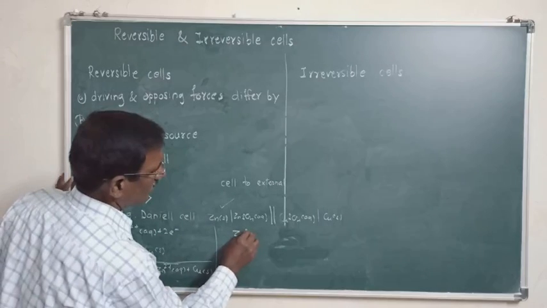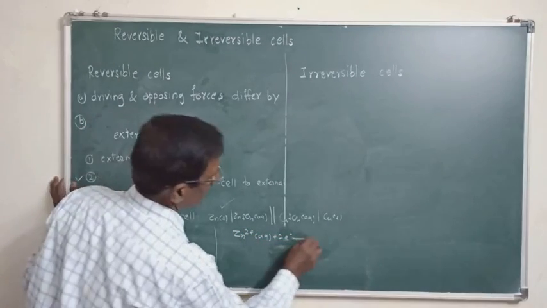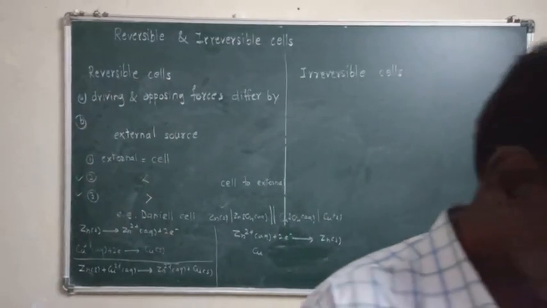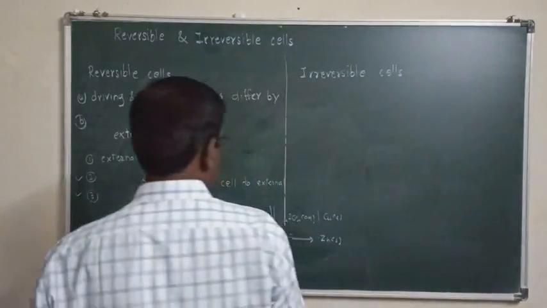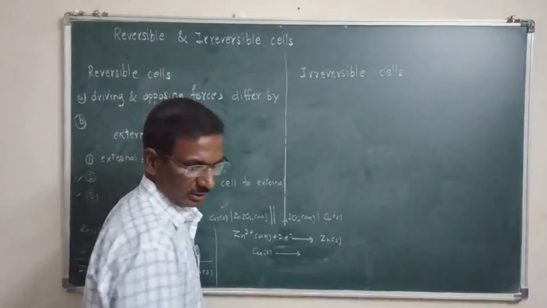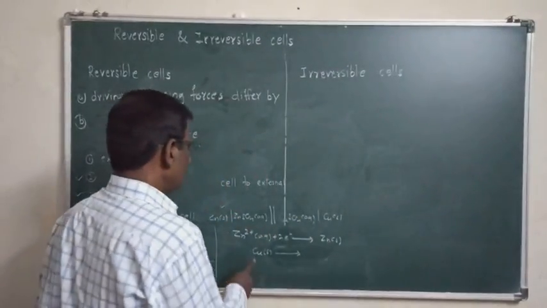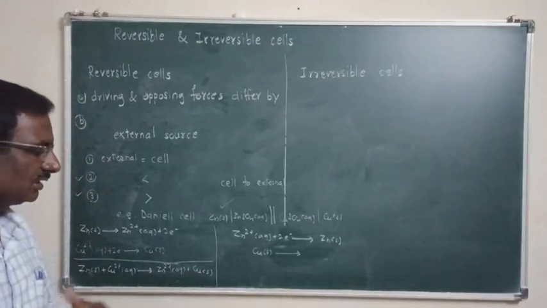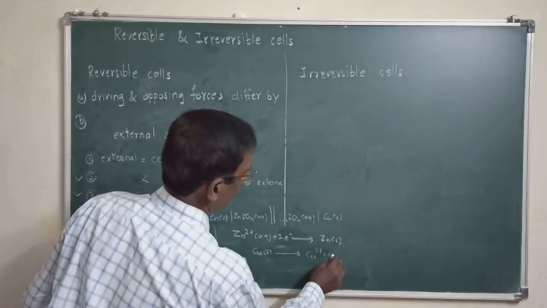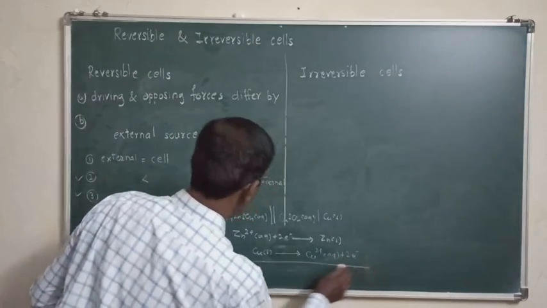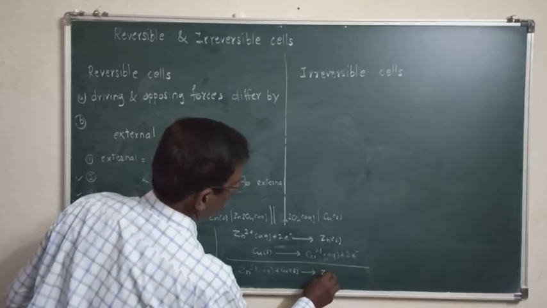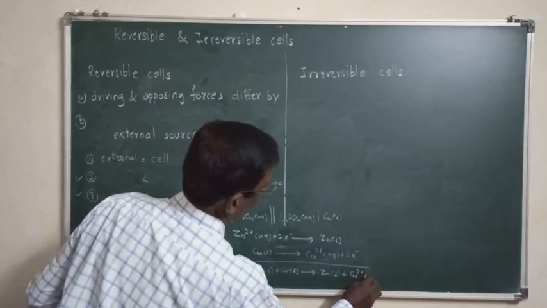At reduction, Zn2+ aqueous plus 2 electrons gives Zn, and at oxidation, Cu gives Cu2+ plus 2 electrons, and the overall cell reaction is Zn2+ plus Cu gives Zn in solid state and copper ions.